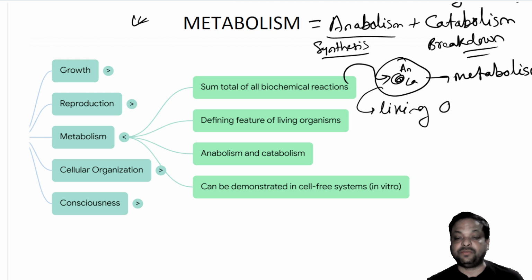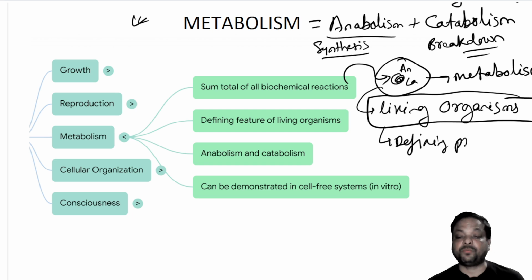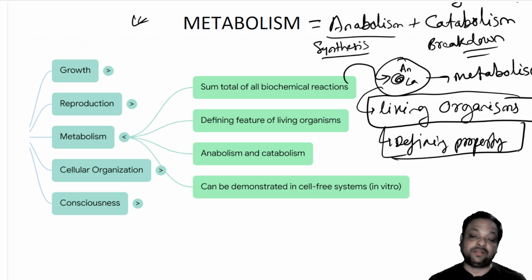So it is a defining property of all living organisms. And we find metabolism in vitro too. In vitro, we can culture a cell outside the human body or inside a test tube, and there also metabolism takes place.